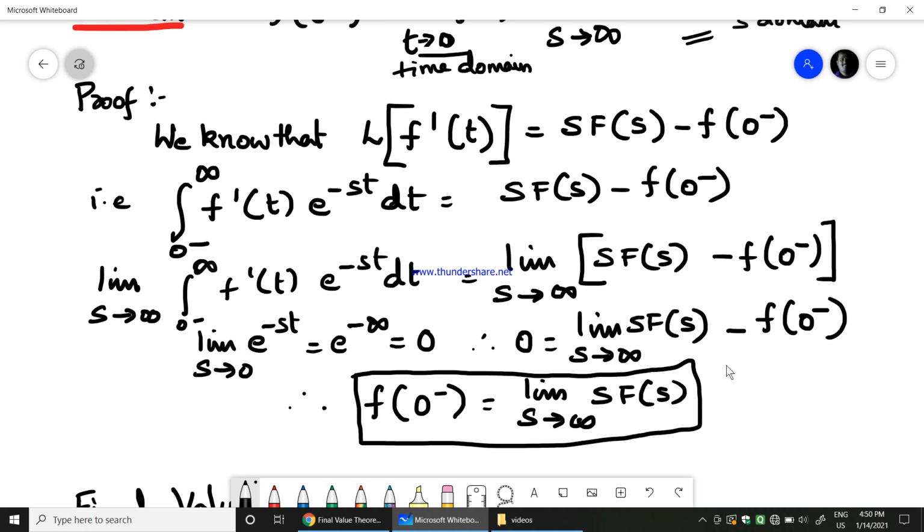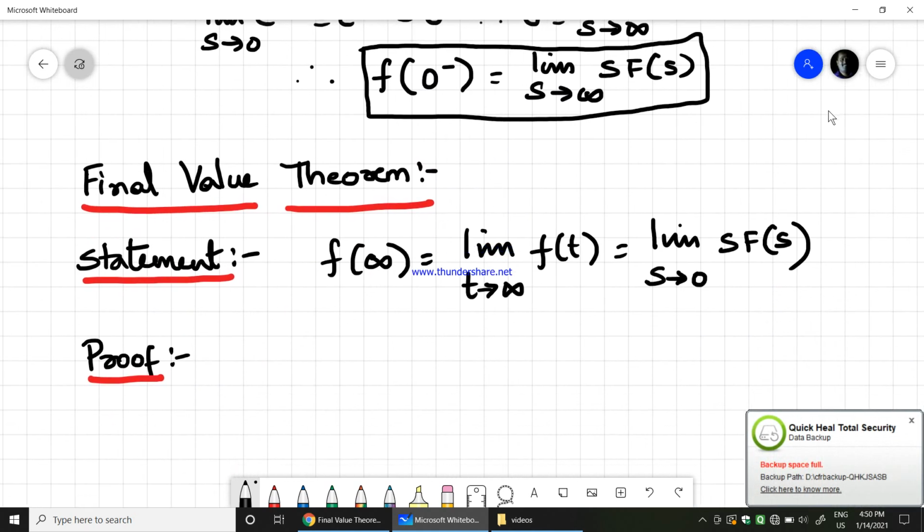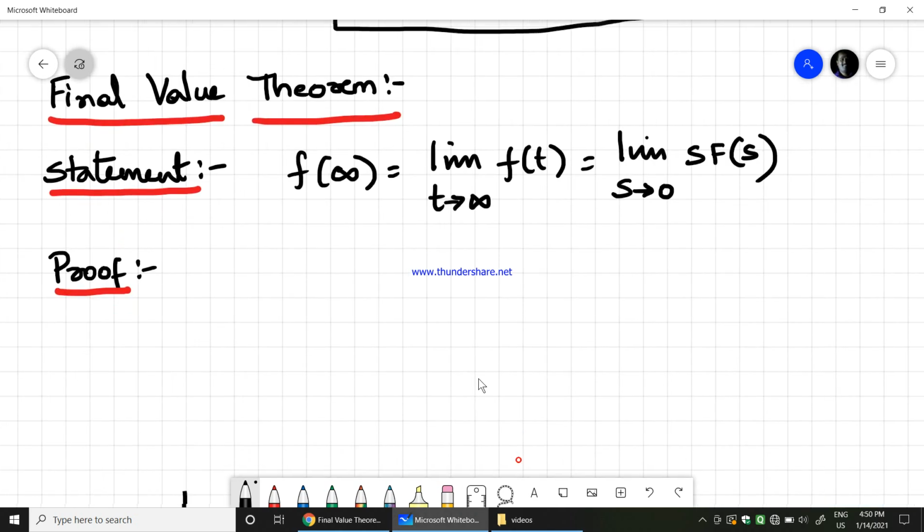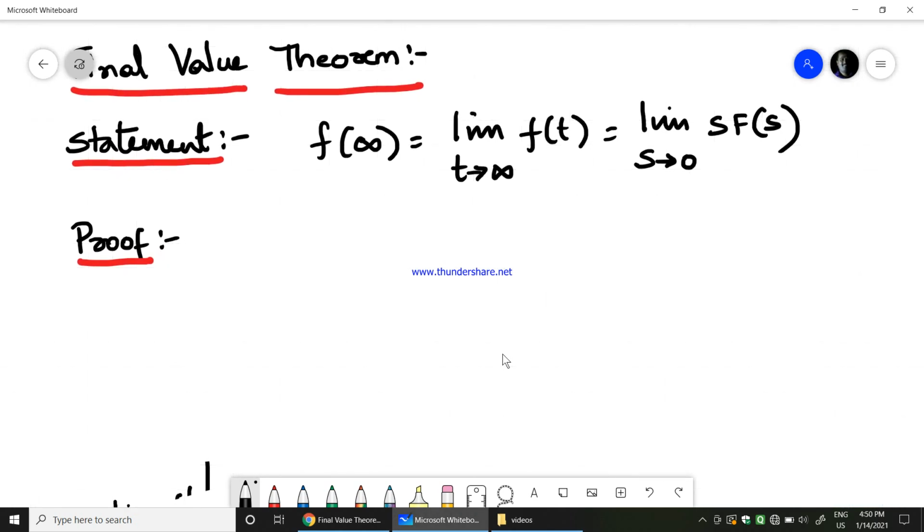Now coming to the final value theorem. We do have the final value theorem in Laplace transformation, so let us see it. The final value theorem says f of infinity, when t tends to infinity, would be equal to limit t tends to infinity f of t, which would be equal to limit s tends to 0 s into F of s in s domain.